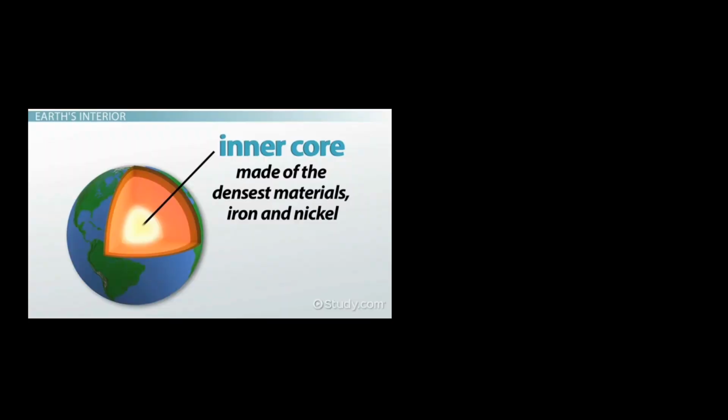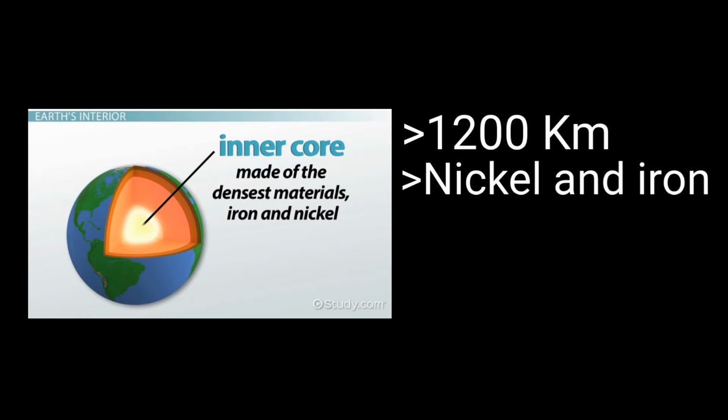The inner core is the Earth's fifth thinnest layer and is around 1200 kilometers thick. The inner core is the center core of the Earth containing temperatures of 5,200 degrees Celsius or 9,392 degrees Fahrenheit. The inner core is composed of nickel and iron. It's solid metal. This layer has the hottest temperatures at 9,932 degrees Fahrenheit.